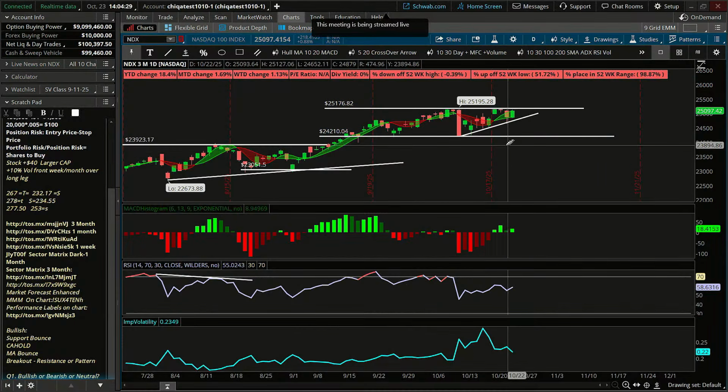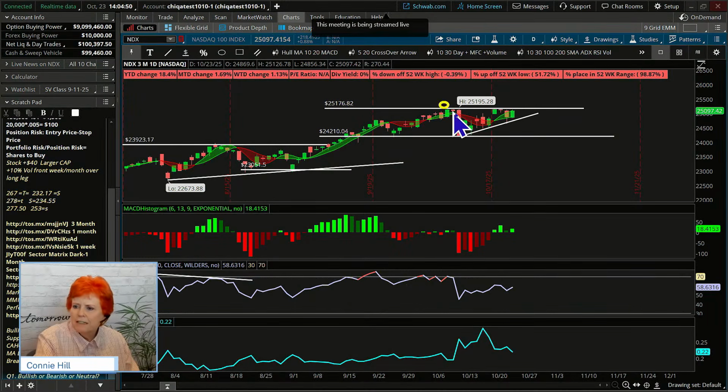And then the same thing here, horizontal resistance at about 25,000 plus, and then an ascending line. We're looking to see if it breaks above that resistance. Because what's the other thing that we might be seeing in these formations? If you're familiar with price patterns, we might be seeing what? A double top.